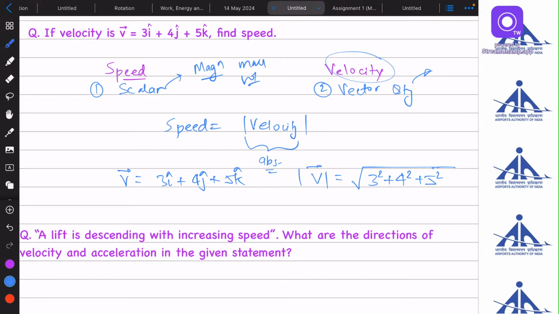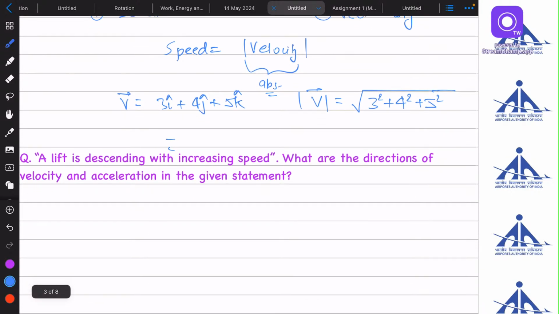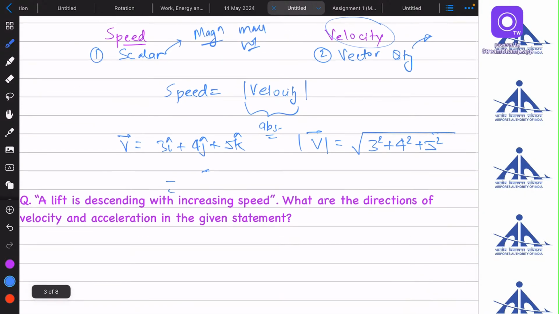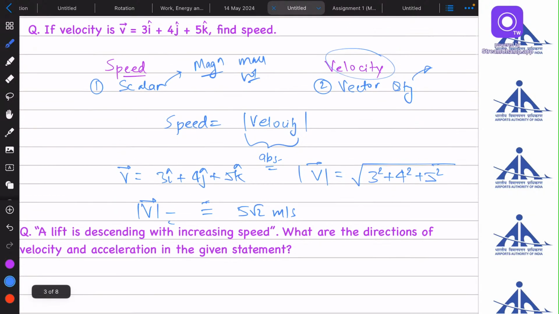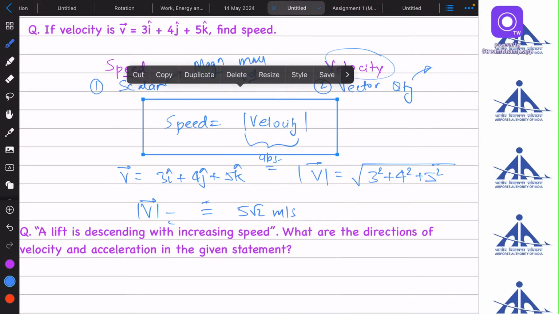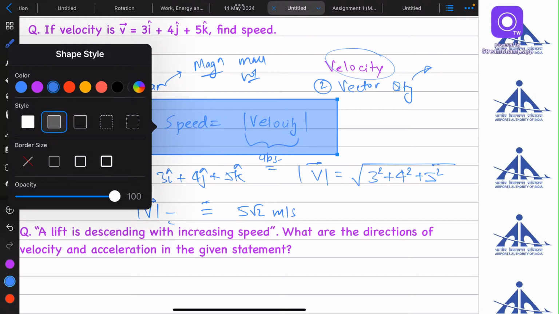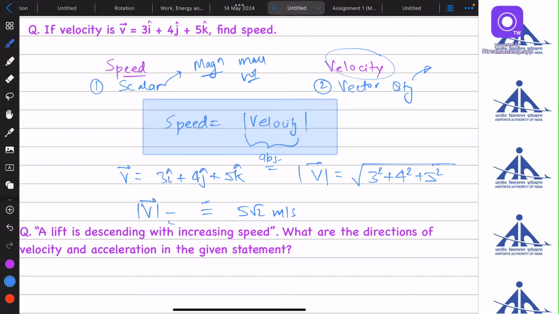If you find the value, it will be 5 root 2 meter per second. This will be the magnitude of velocity, or it can be said as the speed of a body. You should remember this: speed is the magnitude of velocity of a body.